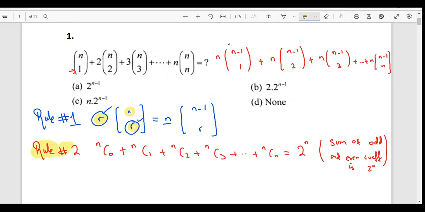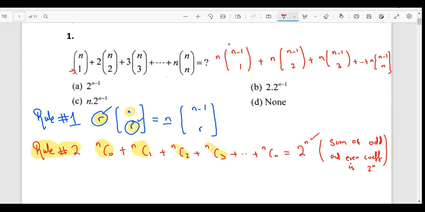Rule number 2 says that the sum of all the odd and even terms is going to be 2 power n. This is an even term. This is an odd term. An even term, an odd term, and so on. The sum of both the odd and even terms is going to be 2 power n. This is something that we will be using in general.